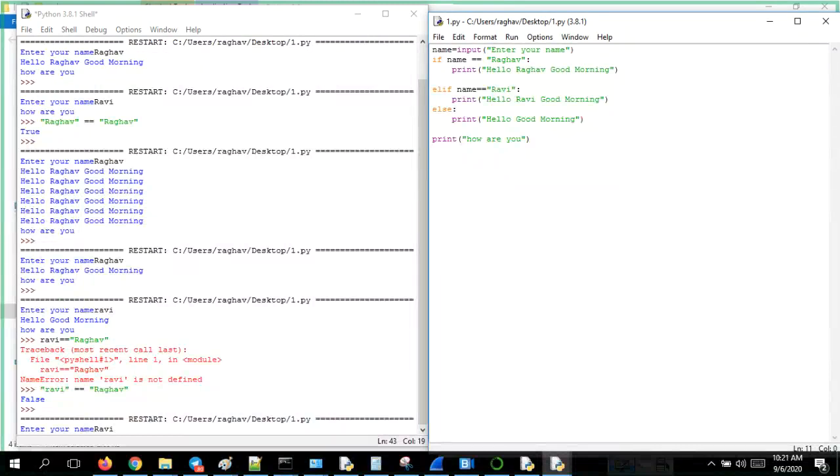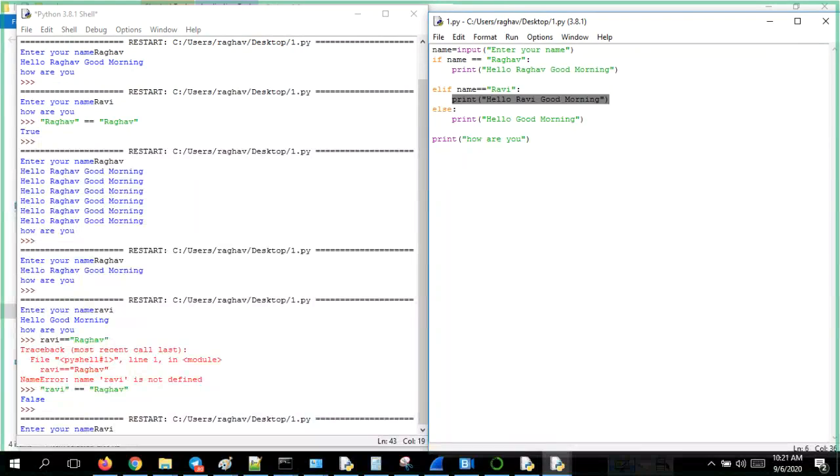As soon as I click enter, the code checks whether Ravi is equal to Raghav, whether both are the same text or not. Since it is not, it will ignore whatever is inside and go to the else if. Again it will check: Ravi I have given, Ravi is equal to Ravi or not. Double equal to compares the content of an object, so are both the objects' content the same? Yes, both are the same content. So now it will get inside and give us the print statement.